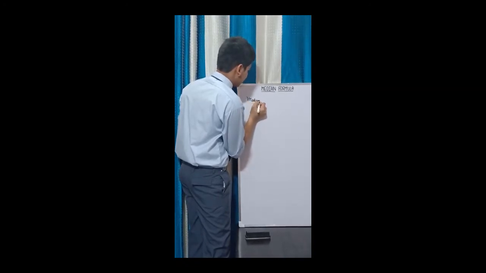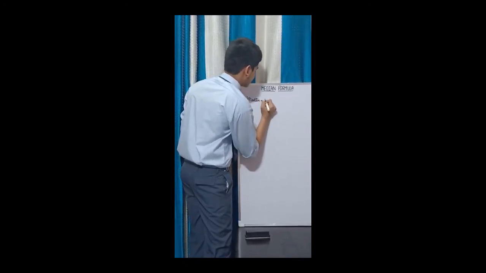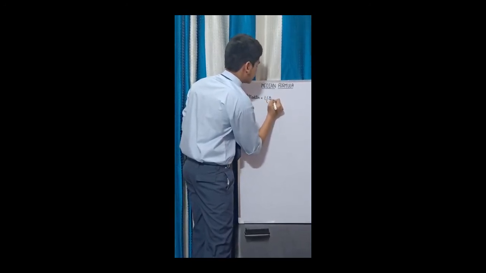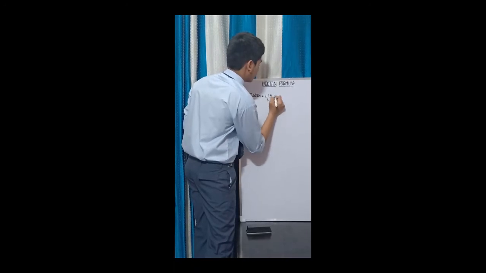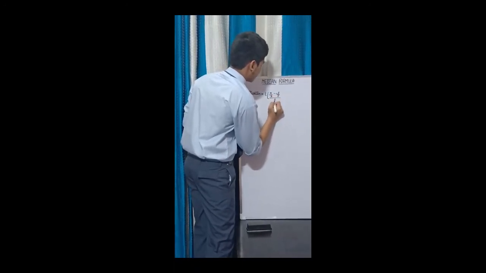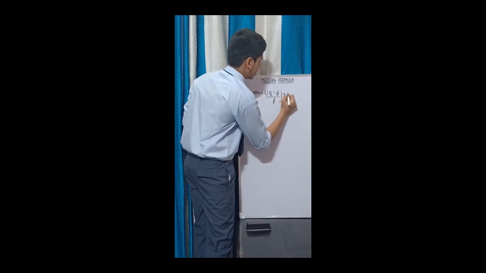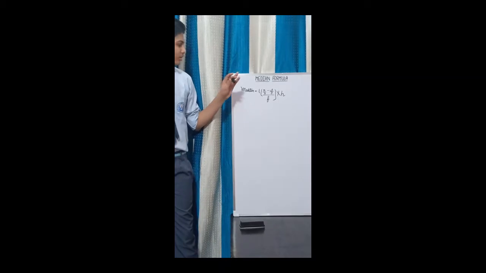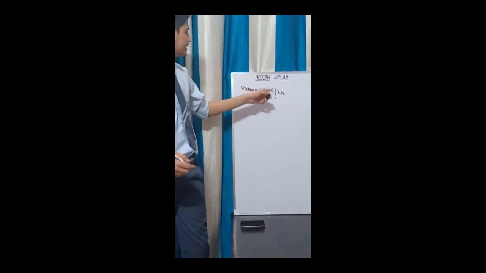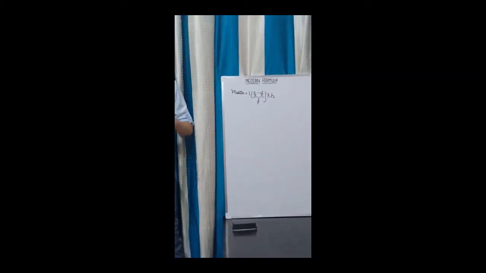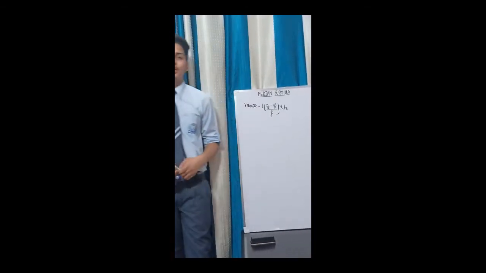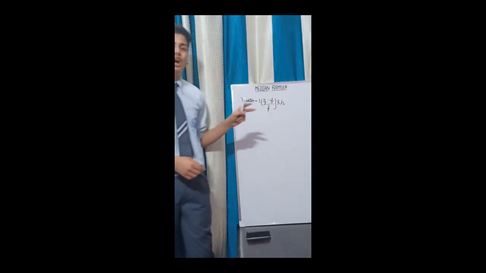Median is equal to L plus ((n by 2 minus cumulative frequency) divided by frequency) multiplied by the height. So this is the median formula. These terms like n by 2, L, CF, F and H are different values in the cumulative frequency distribution, as we will see just now. So let's see an example of how to calculate median through cumulative frequency distribution.